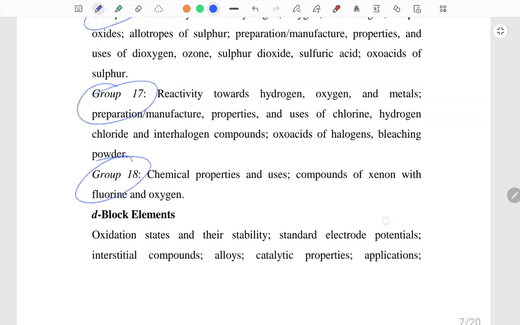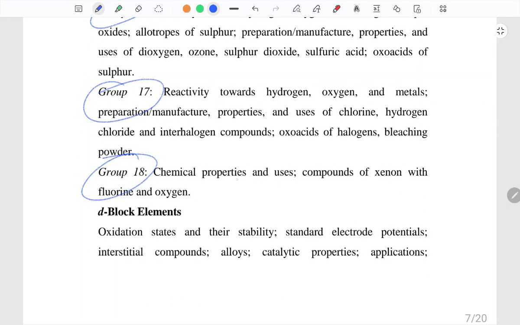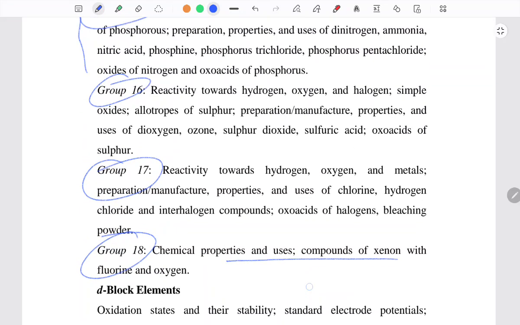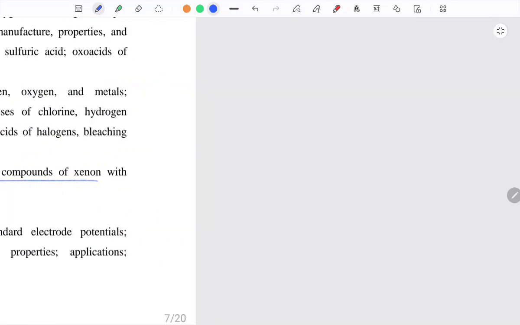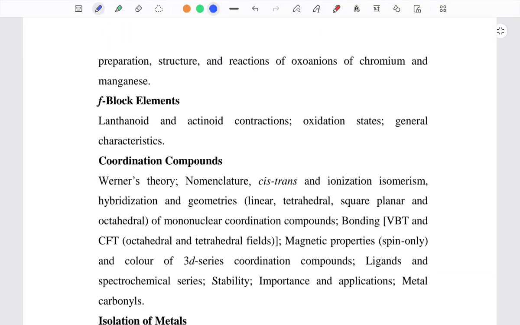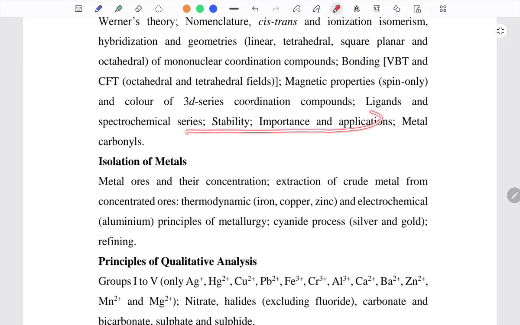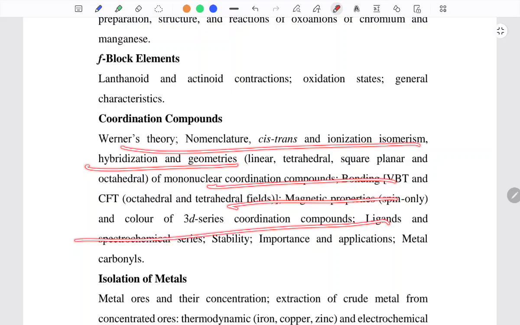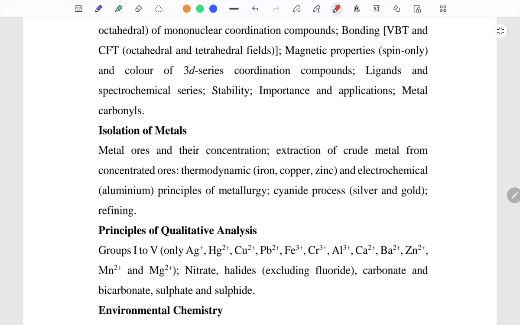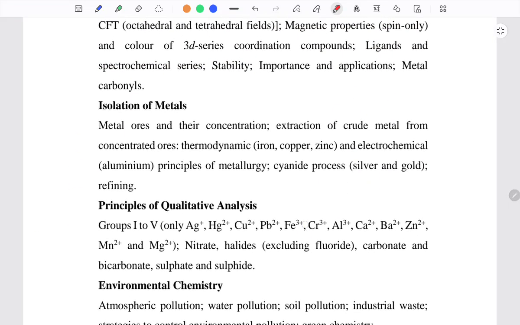So group 18, the same things nearby, their chemical properties, the reactivity towards hydrogen, oxygen, the same things. The same goes for D block, and then we have our F block elements, and then coordination compounds. So you already have the understanding of CFT. If not, we'll get into it, so many things have to be studied. It will once go into your mind. Of course, you'll retain it for some time, and that's how.